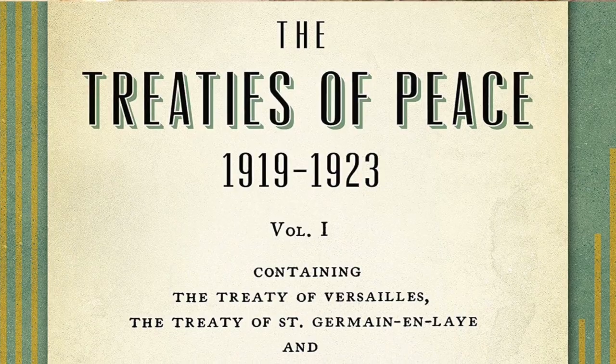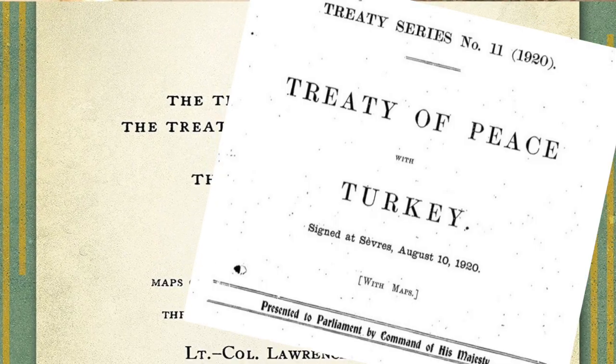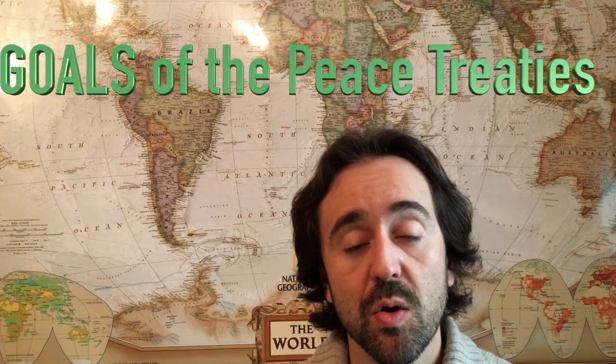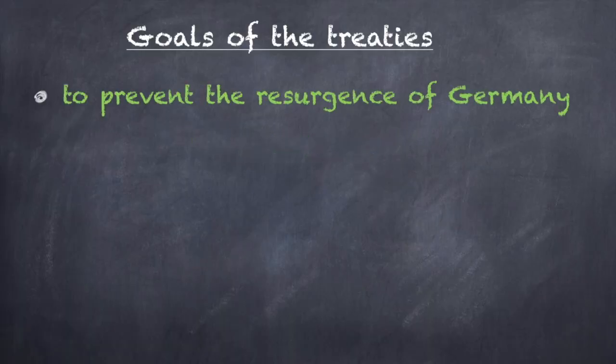The treaties were imposed by the winner countries on the defeated ones. Consequently, main decisions were taken by the United States, France, Britain, and Italy. And conditions were very hard on loser countries. The main goals of these conditions were to prevent the resurgence of Germany. The last wars proved it to be a very dangerous country for France.